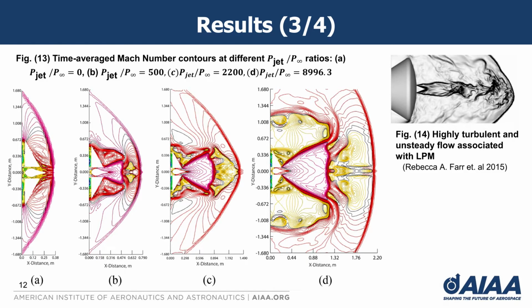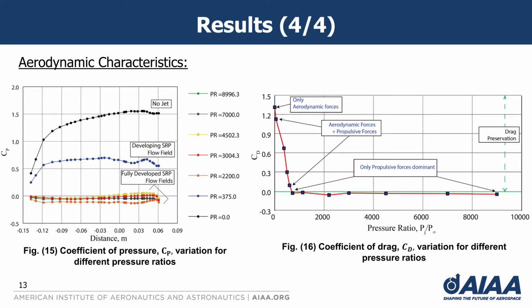The variation of the coefficient of pressure, CP, distribution around the surface is represented in Figure 15. It is apparent from the figure that in contrast to no jet and developing flow conditions at low pressure ratios, the aerodynamic forces are less prominent and variation of pressures is minimal in the cases of fully developed flow conditions.